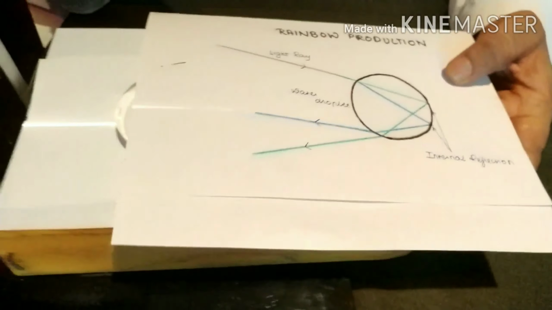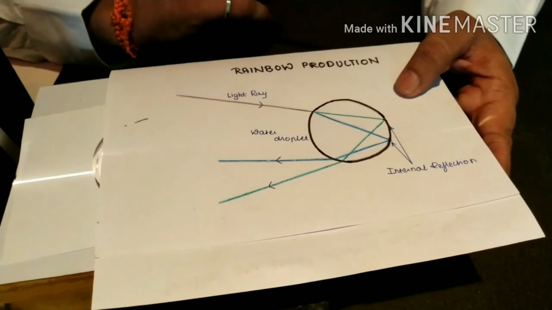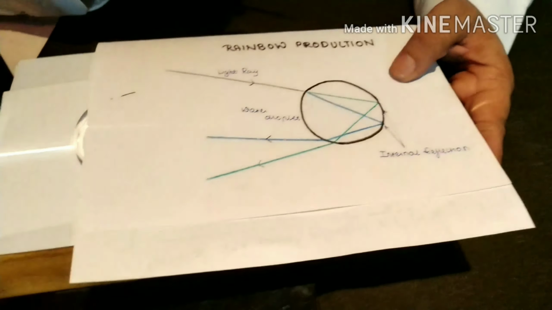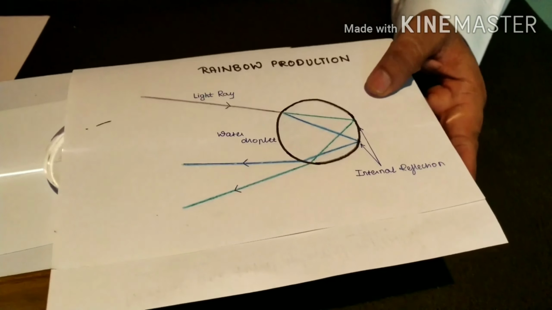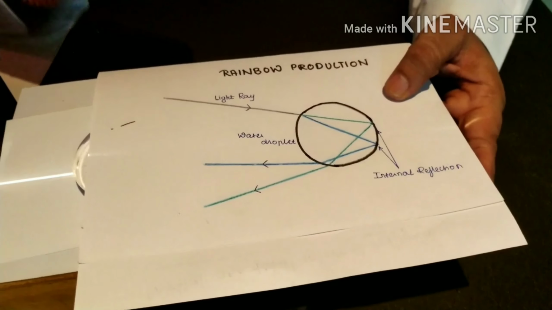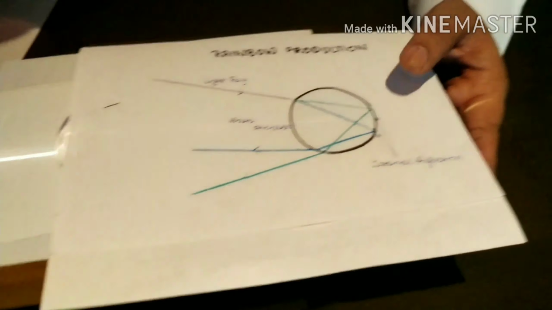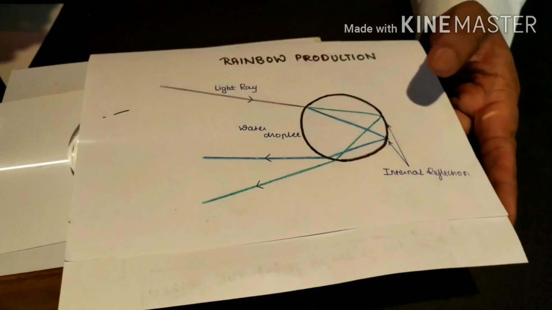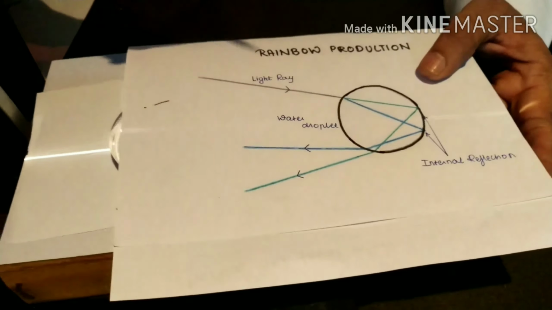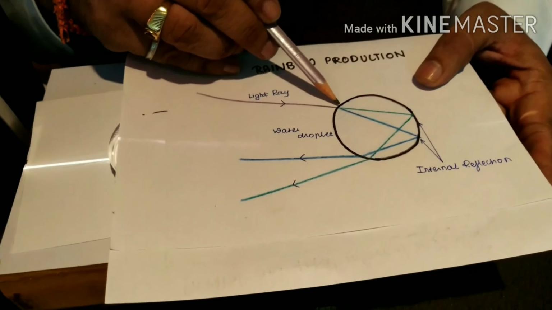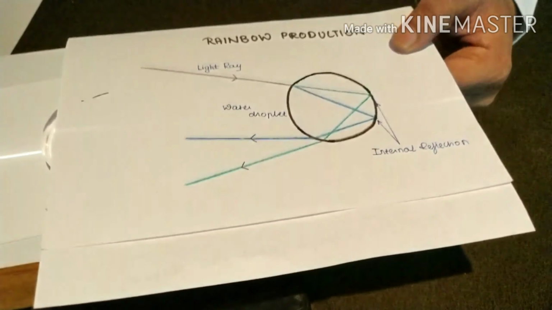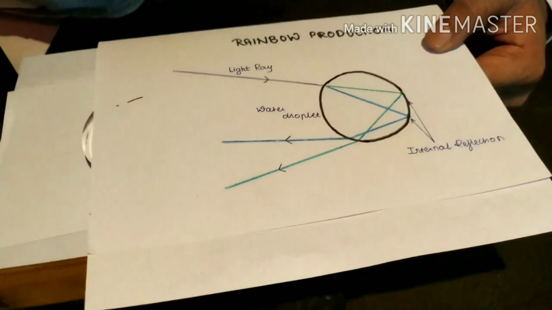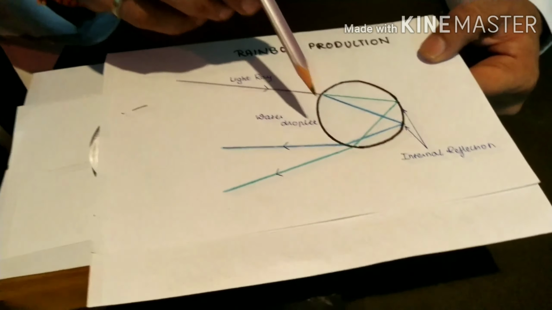See here, a rainbow is a beautiful natural phenomenon which is the effect of three processes. One is refraction, second is dispersion and third is total internal reflection.